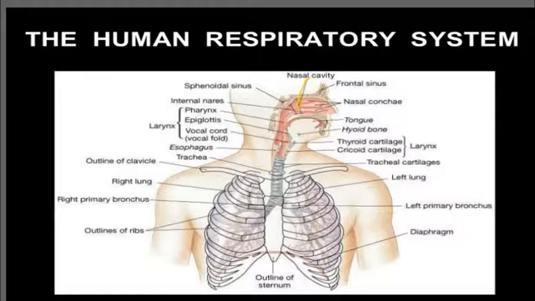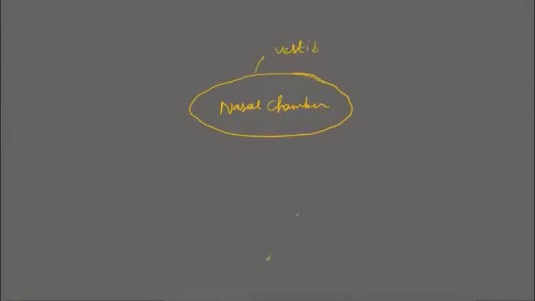The nasal chamber is divided into three parts. The very first part is the vestibule, the second part is the respiratory part, and the third part is the sensory part. The vestibule is the anterior most part of the nasal chamber, and it has hair that traps dirt particles from the air which is inhaled by us.